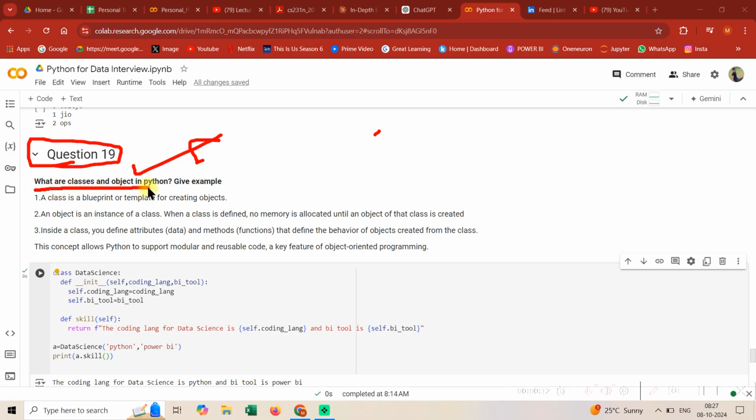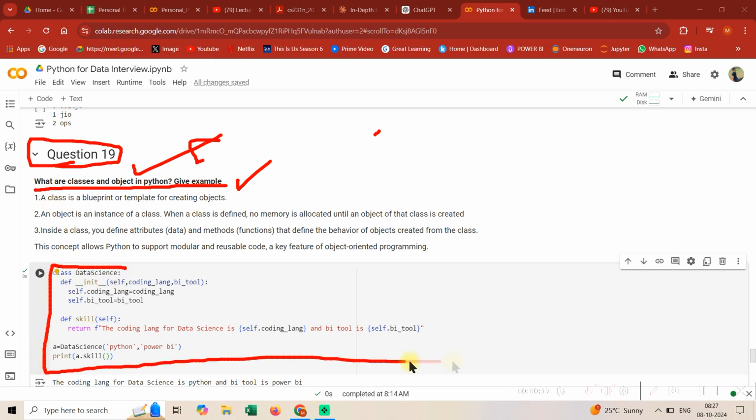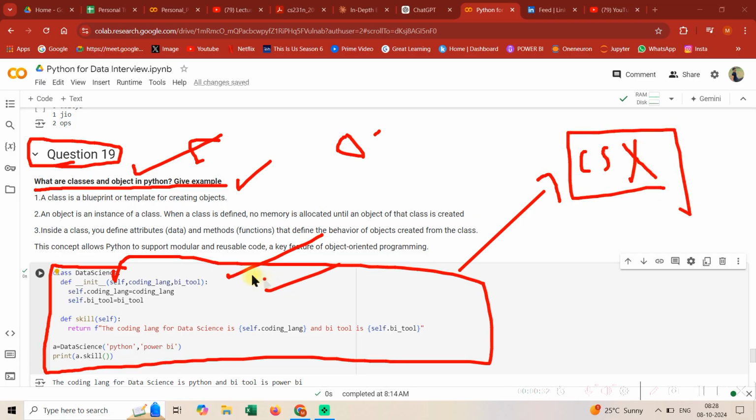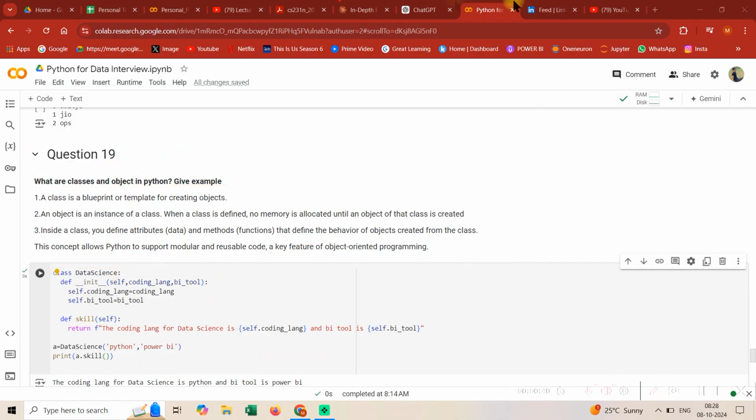The question is: what are classes and objects in Python, and give an example. So see guys, this is essentially the code that we'll be seeing today, and a lot of people have confusions. A lot of people are not doing coding in OOPS, they are not doing coding in modular programming, and the reason is probably that some people don't come from a CS background, and thus it becomes difficult, or this code seems a little more full of things, which is overwhelming for some of you, but that's okay guys, everything will be made clear.